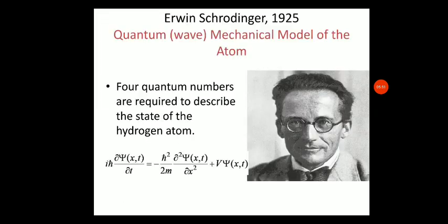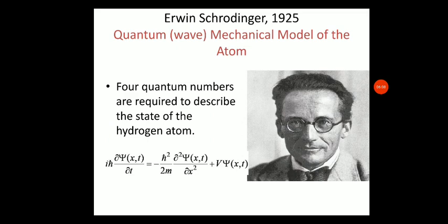Finally, de Broglie's equation and Heisenberg's uncertainty principle gave the stepping stone to the development of quantum mechanics. Now using quantum mechanics, we can get a better picture of the atom.